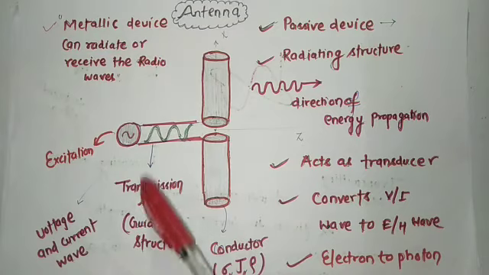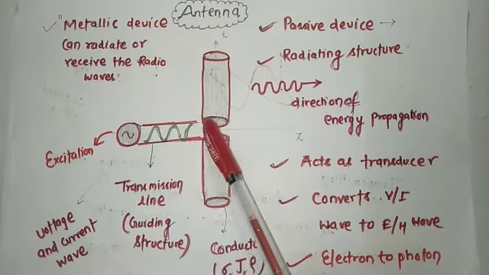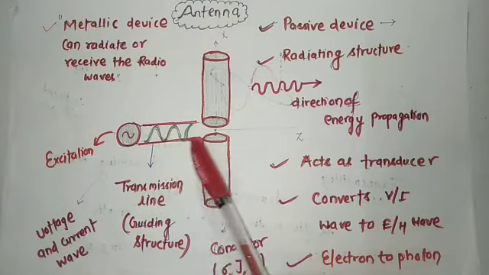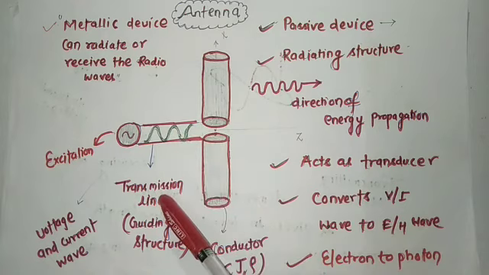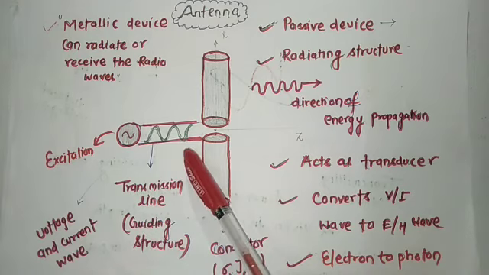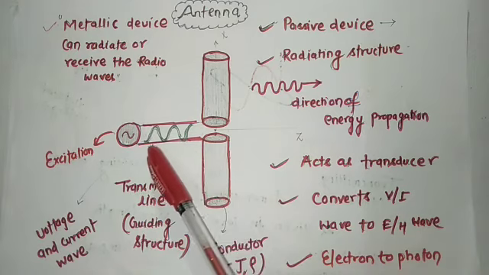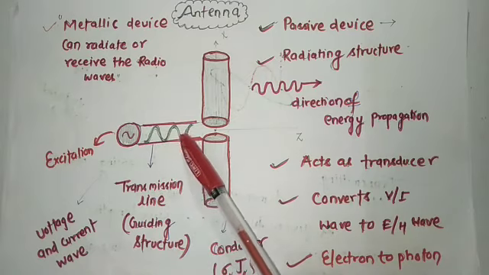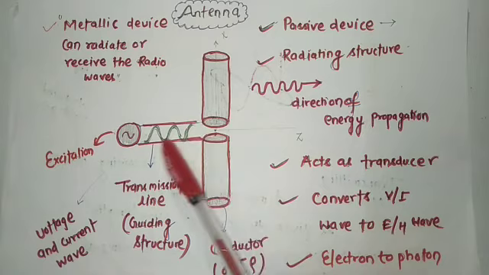Remember that this antenna is connected with this structure, and this structure is known as transmission line. And always remember, your transmission line is a guiding structure. In the case of transmission line, you can see there is guidance of wave along its length.